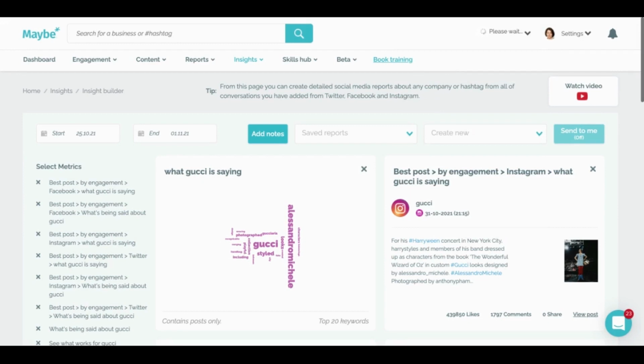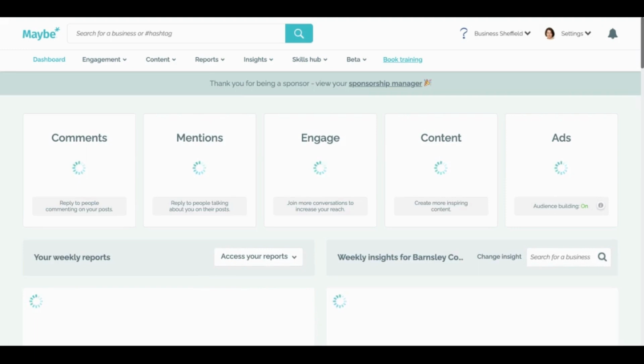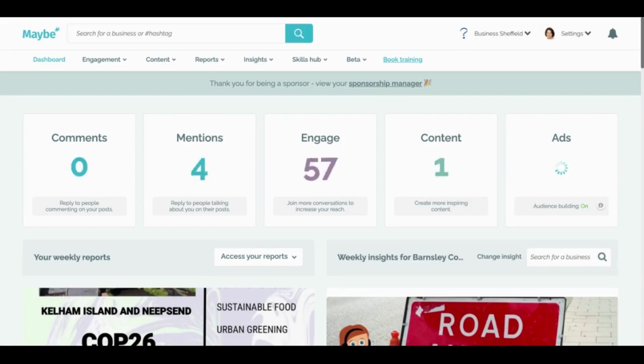And the way they can do that using the Maybe platform is we enable them to draw a boundary around a geographical area. What they've done is drawn a boundary around Sheffield and then drawn smaller boundaries as well. And all of the businesses that only have a single location within that boundary have free access to a certain tier of Maybe. If they'd like to see more competitors, for example, they can upgrade.